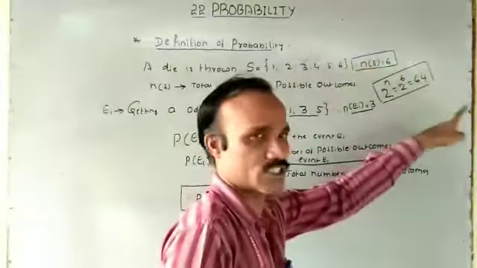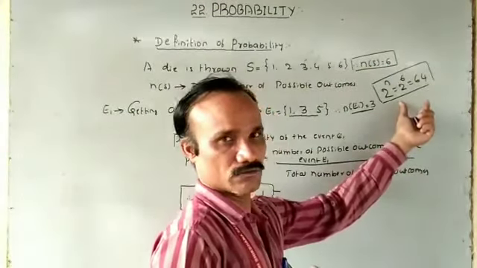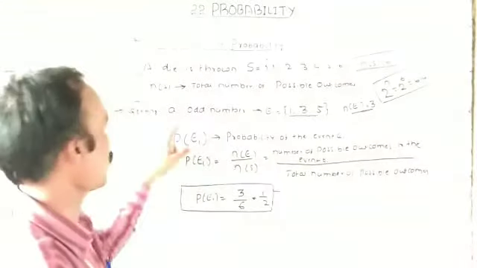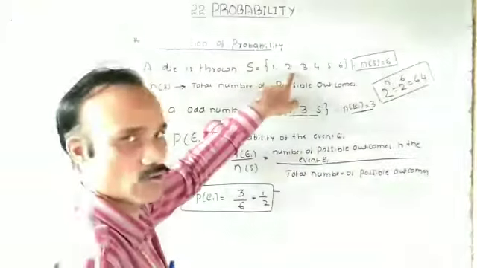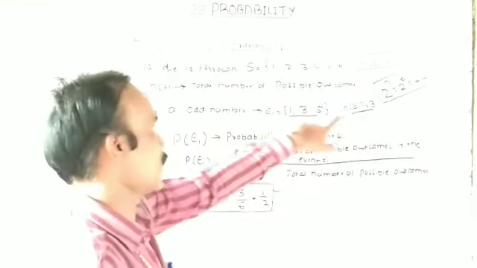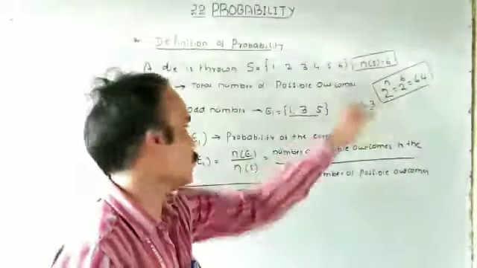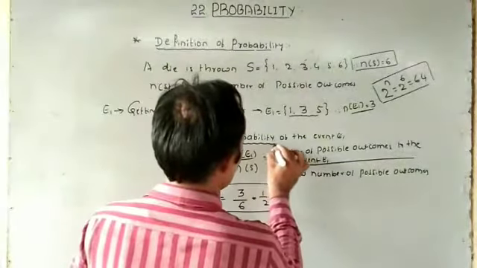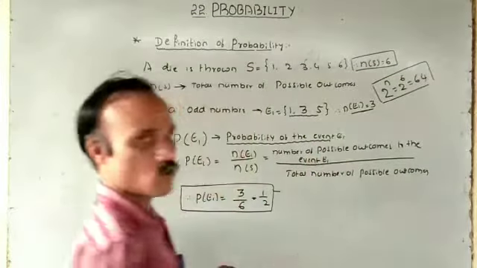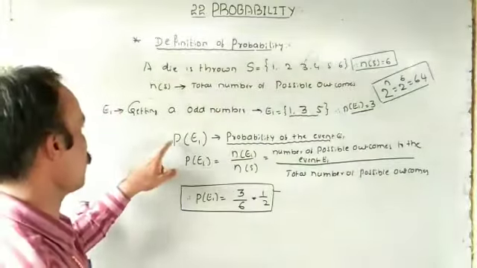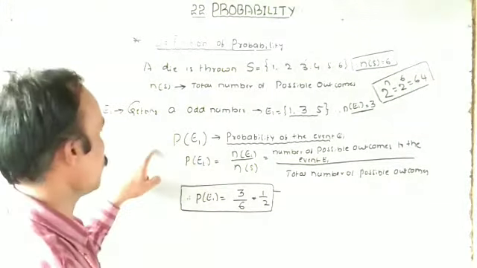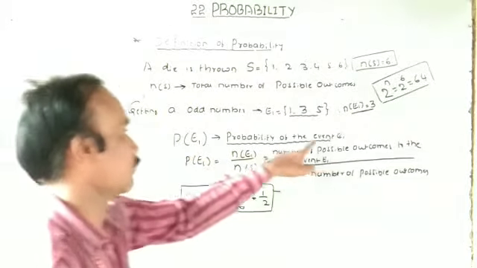No need to write all 64. So this is the formula: 2 power n, where n means total number of possible outcomes. Getting an odd number is E1. Write down all the possible outcomes satisfying this condition: 1, 3, 5. Therefore, the value of n of E1 is equal to 3. So this is a very important point in today's topic. P stands for probability of the event E1.